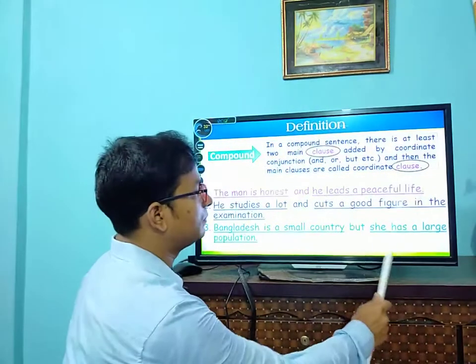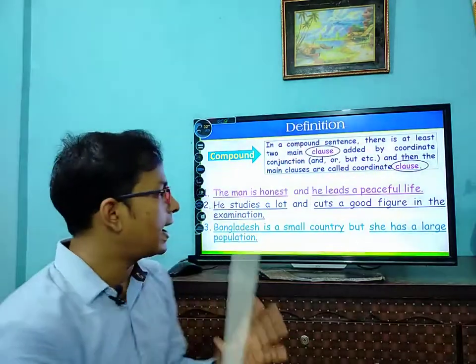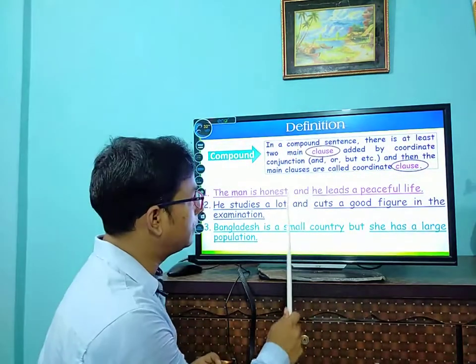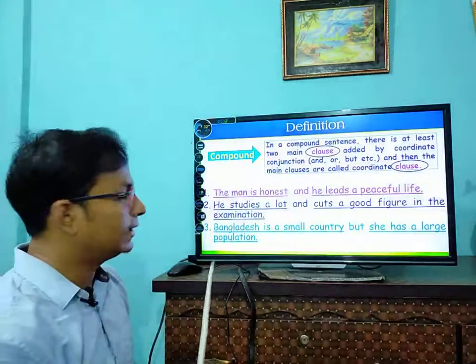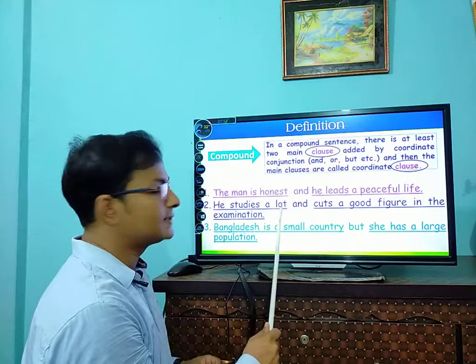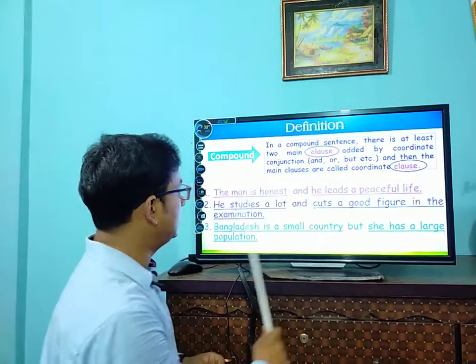He leads a peaceful life, it is also a main clause. But these two main clauses have been added with the help of and. The next one, he studies a lot. He studies a lot and cuts a good figure in the examination.